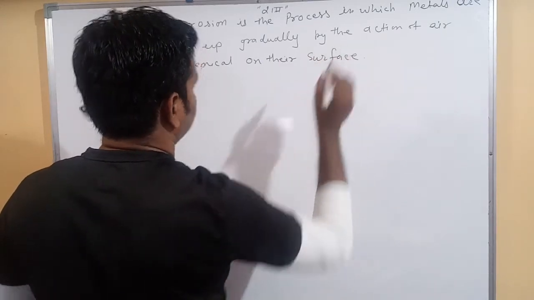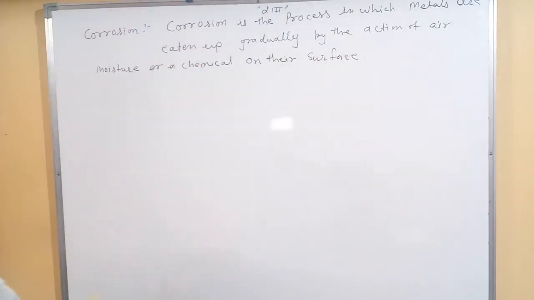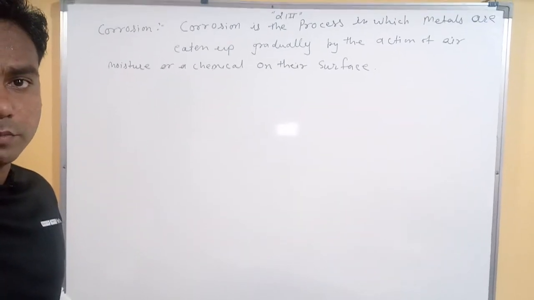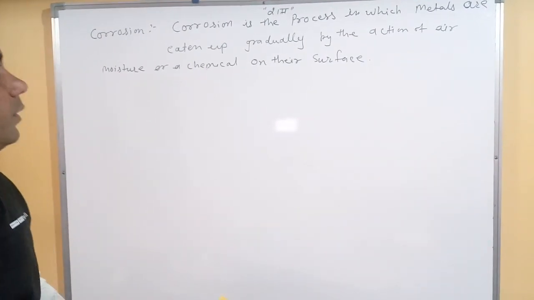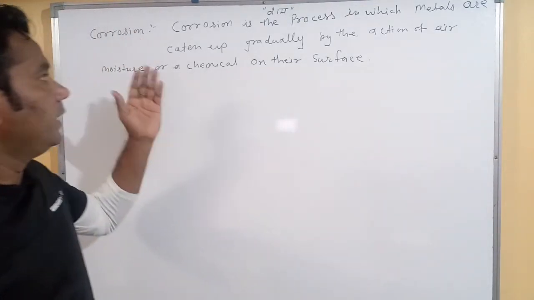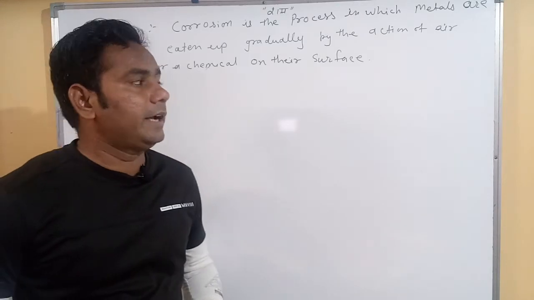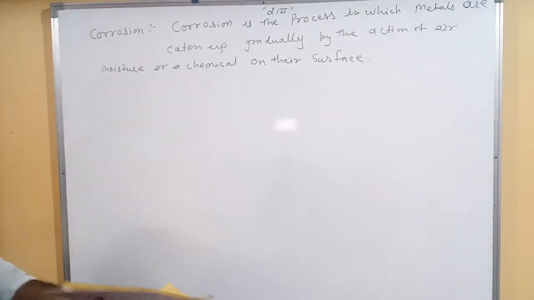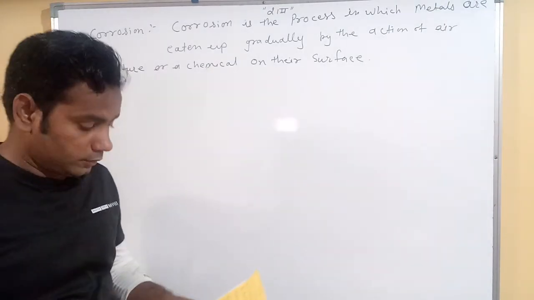Clear? It is the definition of corrosion. Corrosion is the process in which metals are eaten up gradually by the action of air and moisture or a chemical on their surface.